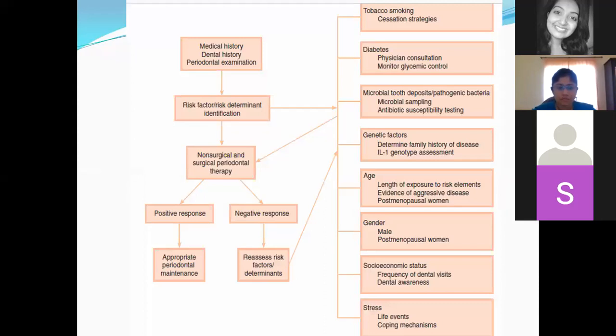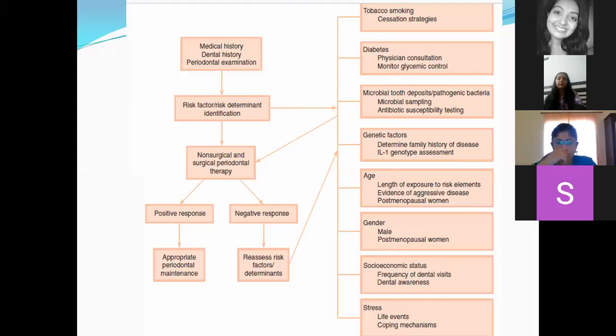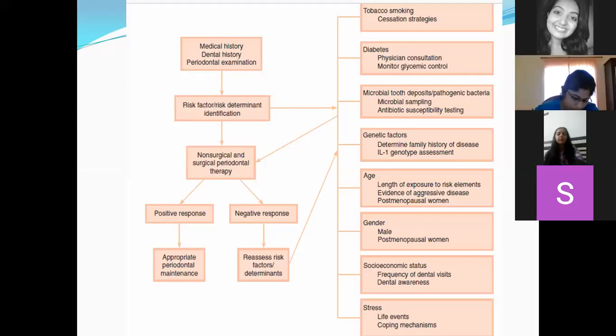So in a clinical setup, how do you incorporate this data? When a patient comes to the clinic, you will evaluate the medical history, the dental history, and the periodontal examination. From medical history, you will find out whether they are diabetic, or taking any medicines. From dental history, you will know whether they have an existing periodontal disease, or whether it's the first time, or whether the disease has any familial aggregation, that is, it runs in the families. So you'll be able to find out whether it is aggressive or not.